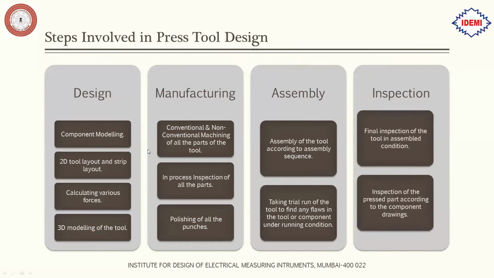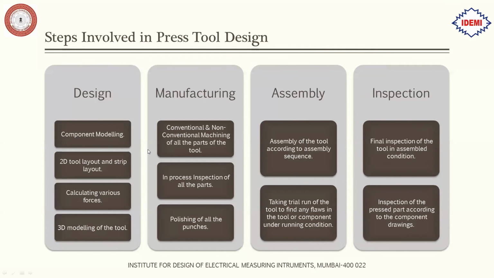Next we have the inspection. In inspection, a final inspection of the tool in assembled condition, that is the overall dimensions such as the shut height of the tool, then the length and breadth of the tool, so that you can confirm it can be mounted on the particular machine. Then inspection of the pressed part according to the component drawing. The part which you finally get needs to be inspected as per the component drawing provided by the client.